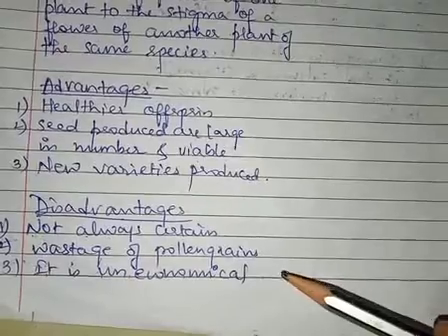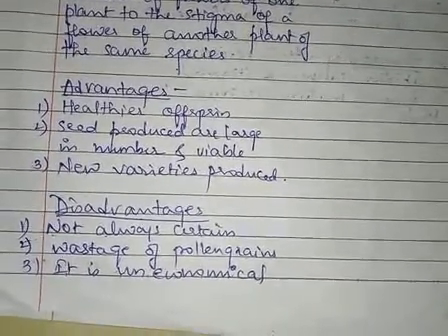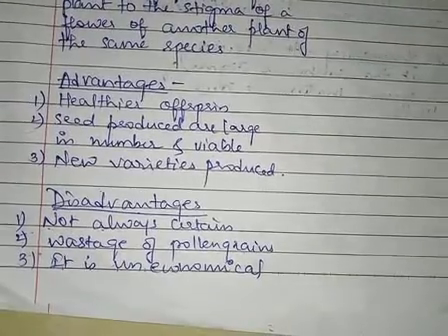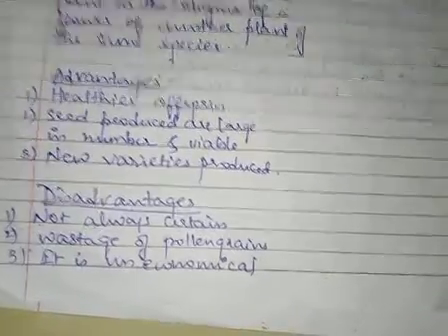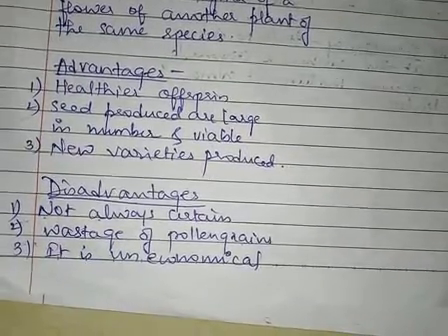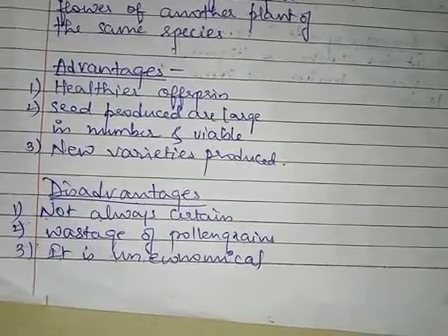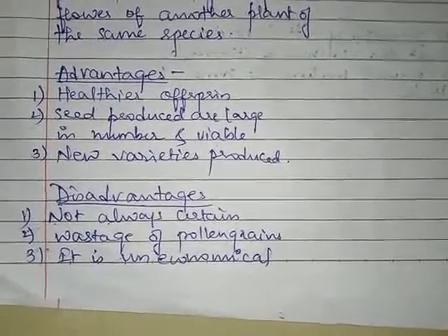The next disadvantage is that it is uneconomical. Just take the example of insect pollinated plants. They are large, colorful, scented, and they produce nectar. A large amount of nutrients is used by the plants to develop all these characters.